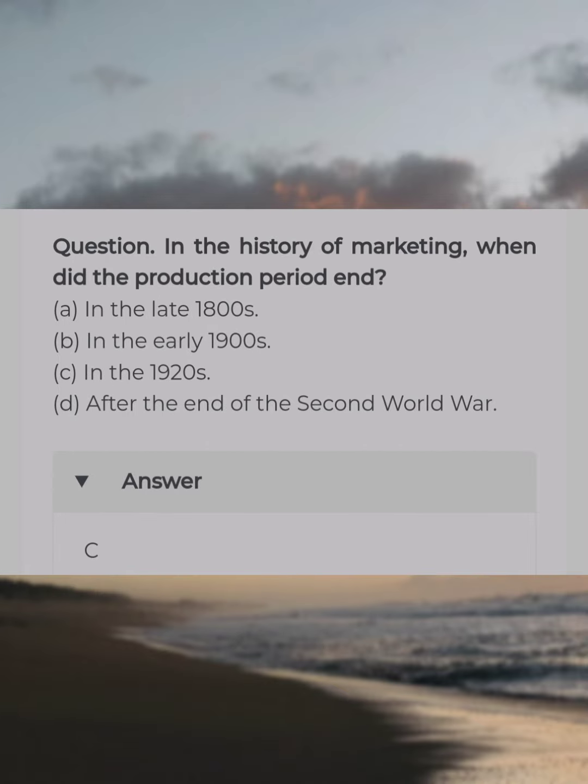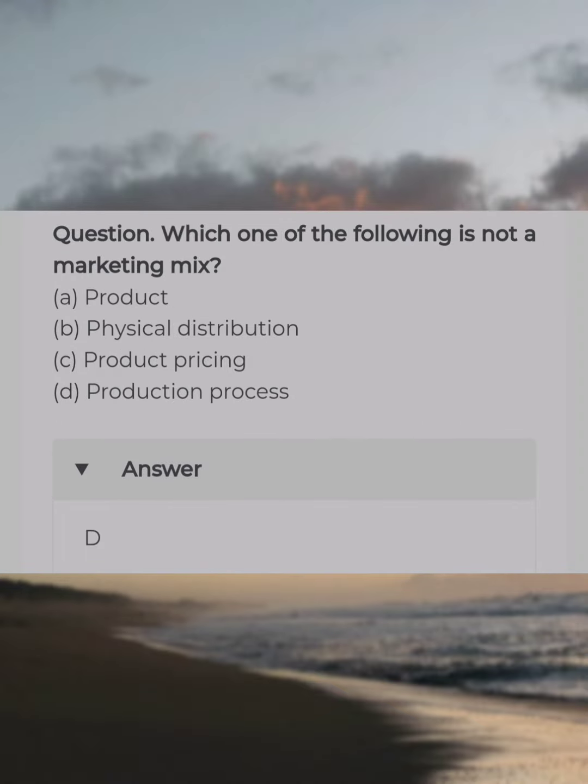In the history of marketing, when did the production period end? Answer C. In the 1920s. Which one of the following is not a marketing mix? Answer D. Production process.